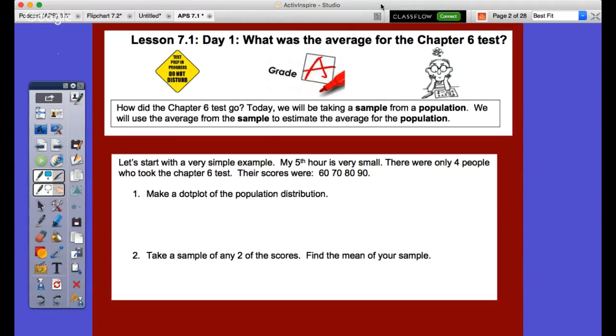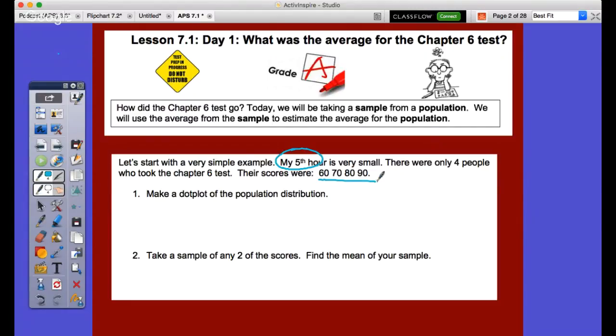All right, so let's start off with just a simple example and go through it as we go. We were going to ask, how did this chapter 6 test go? We're going to take a sample from a population, and we'll talk about the differences between them. We'll use the average of the sample to estimate the average of the population. Now, let's pretend that Coach Jay has a very, very small 5th period class. I don't have a 5th period, but if I did, let's pretend that we have 4 different scores of 60, 70, 80, and 90.